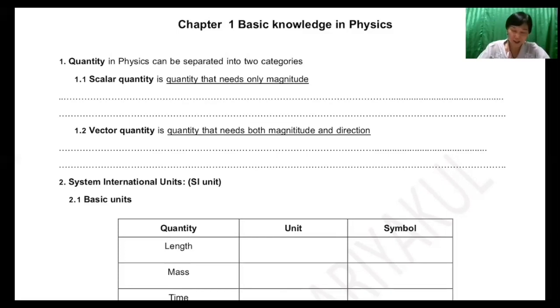The examples of scalar quantities are, the first one, mass. Most students think that weight is scalar quantity, but actually not, just mass, but mass is related to weight. The next one is temperature.